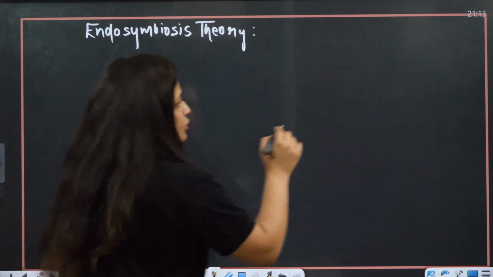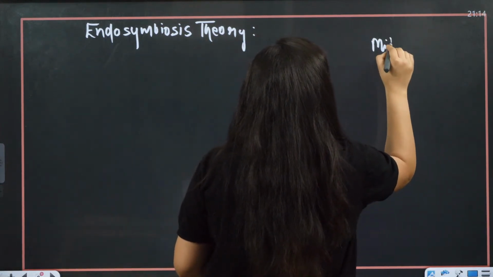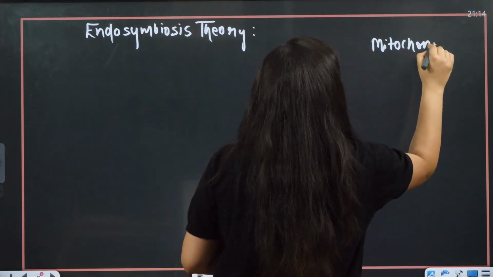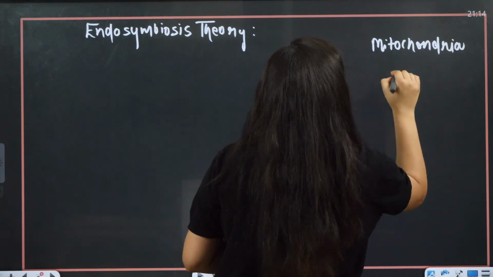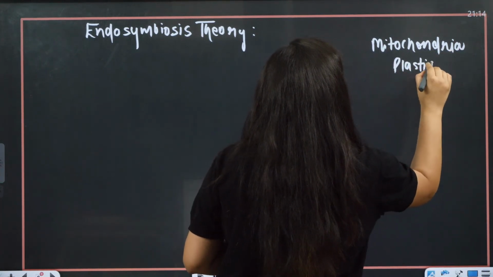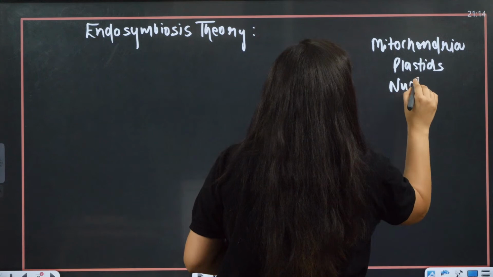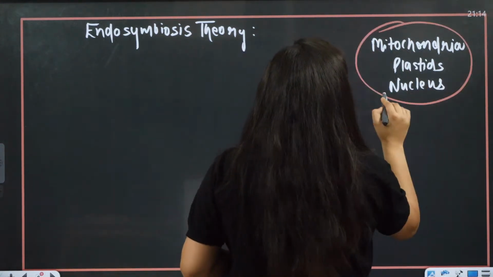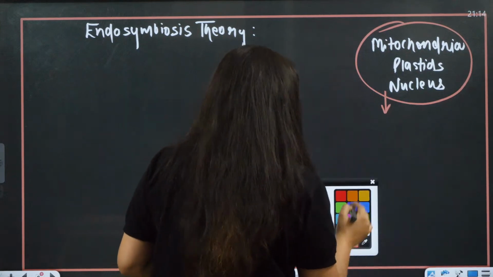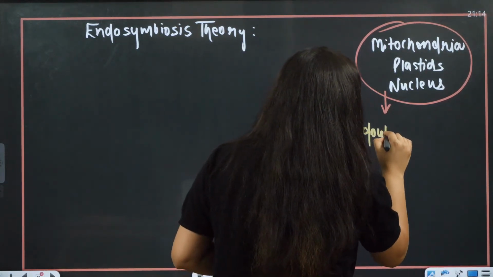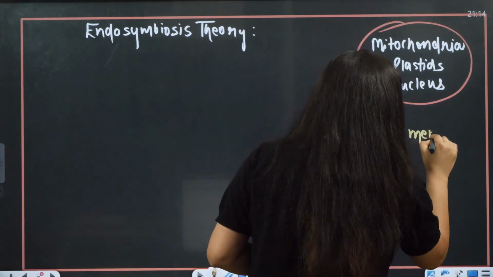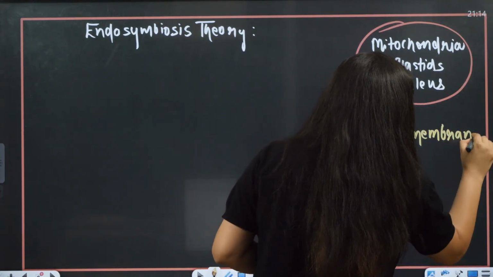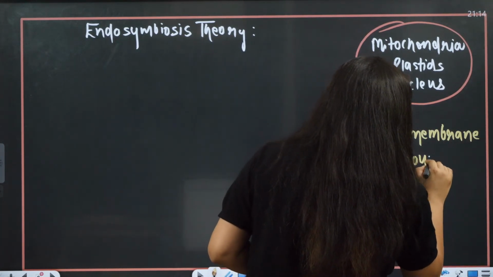See, when you talk about mitochondria, plastids or the nucleus, when you talk about these three organelles, these three are double membrane bound organelles. What are they, kids? They are double membrane bound organelles.